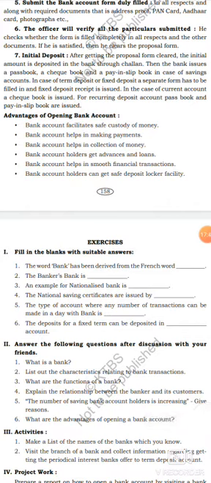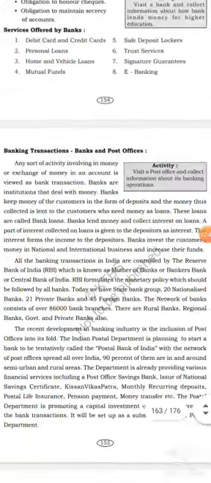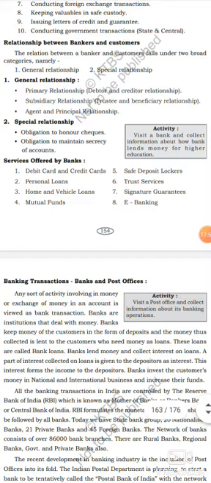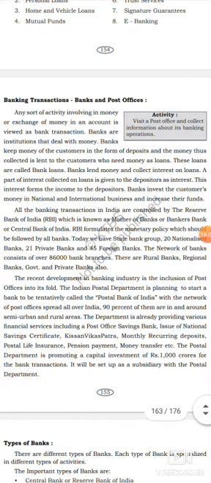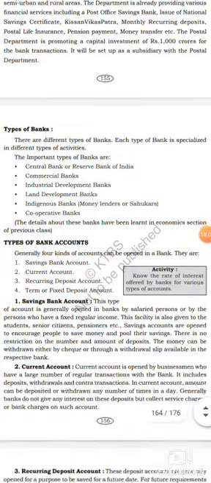Banker and customer have two relationships, the general relationship and the special relationship. Then we learned banking transactions by banks and post offices, and types of banks.